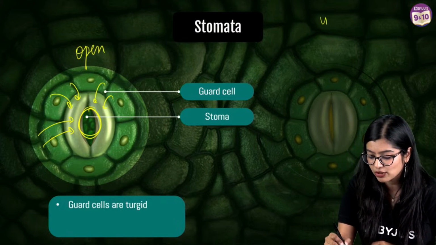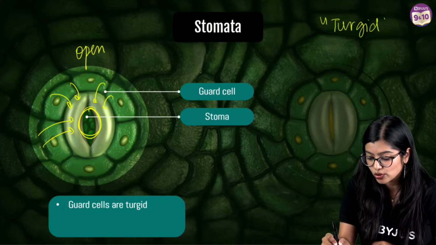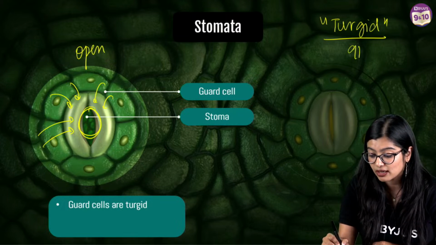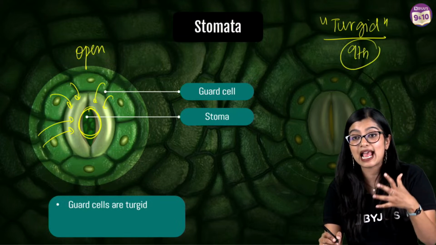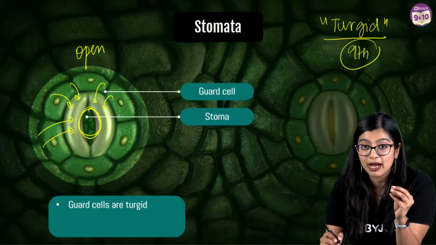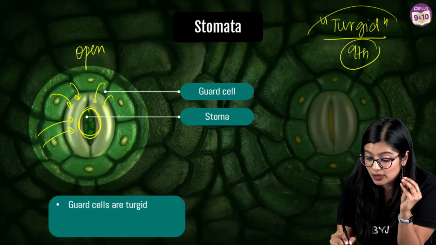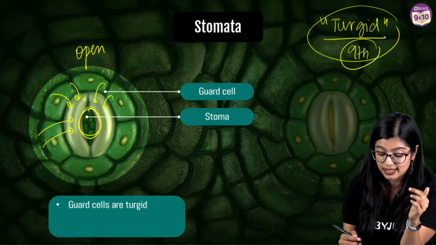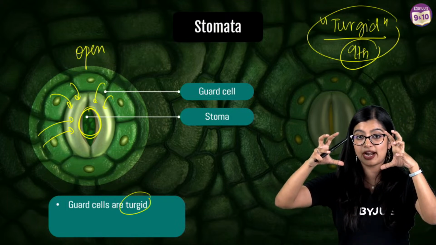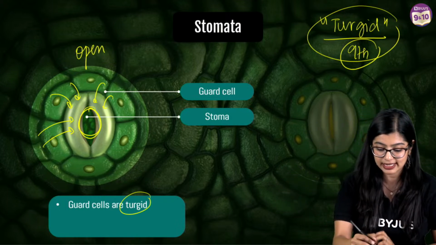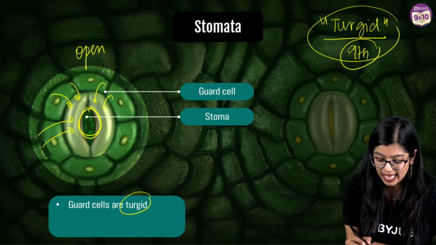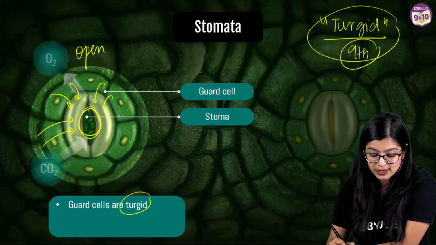Now again going back to the concept of osmosis and turgidity that we learnt in 9th standard, when we learnt about the cell. Here when water enters, we see that the cells become turgid, or they become proper, with a definite structure. That is when we say that the stomata is open.